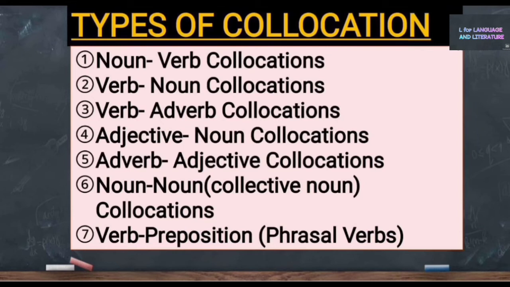Now, have a look at the 7 major types of collocations: noun-verb collocations, verb-noun collocations, verb-adverb collocations, adjective-noun collocations, adverb-adjective collocations, noun-noun collocation or collective noun, verb-preposition collocation or phrasal verb collocations.